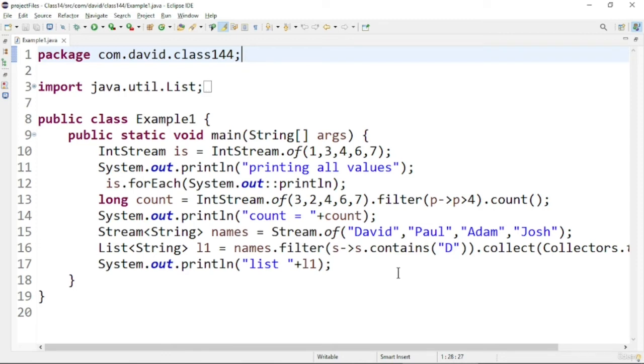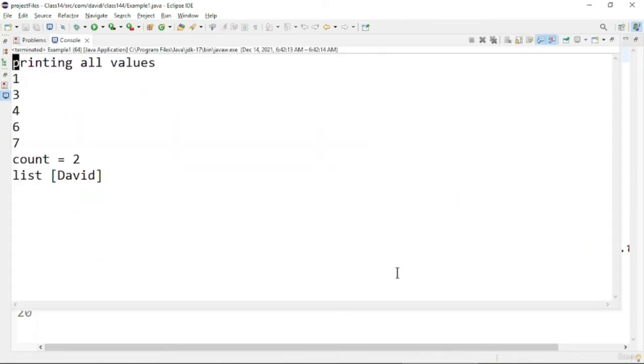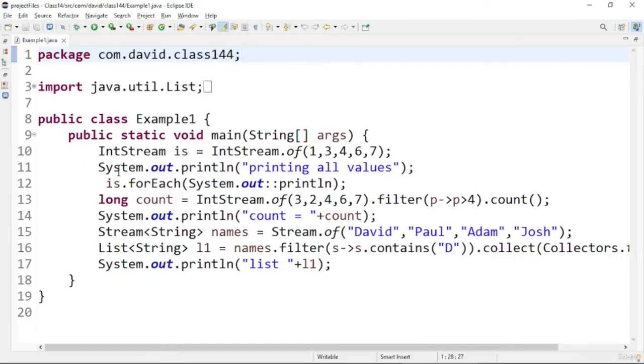Let us see the output of this program. Here you can see the values are printed first, then the count, and later the filtered values after the predicate condition. So in this program we saw how to filter and print using the Streams API.